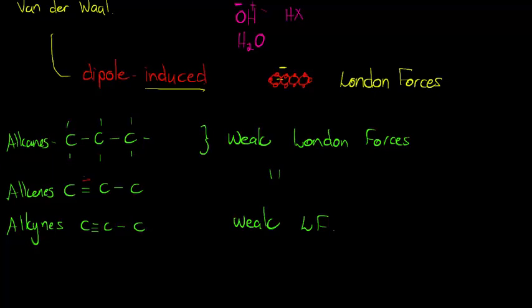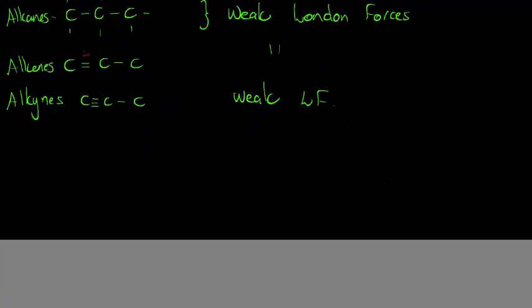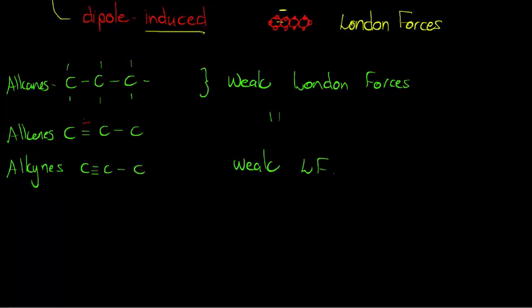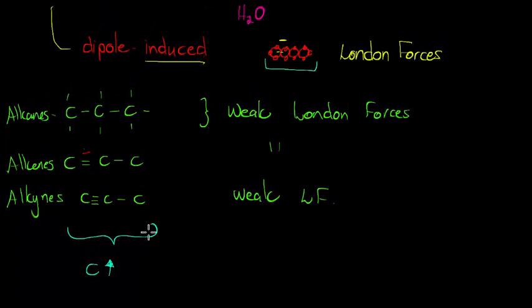In all of these, what you should notice is that if we increase the number of carbons, or the chain length, this increases the size or surface area of the molecule, giving a higher likelihood of a grouping of negative electrons. So all of these depend on the size of the carbon.